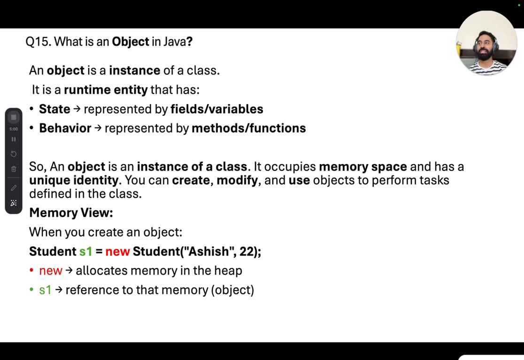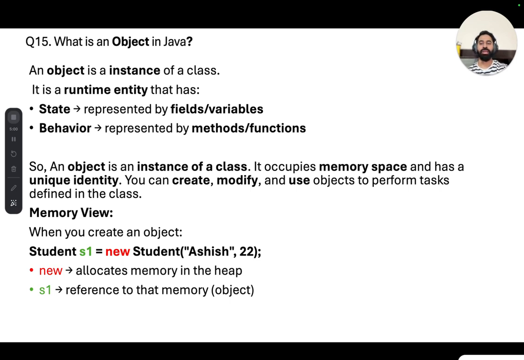It occupies memory space and has a unique entity. So you can create an object, and you can modify it. You can use this object to perform certain tasks. With this object, you can call the properties of a class and the methods of a class. So if we talk about